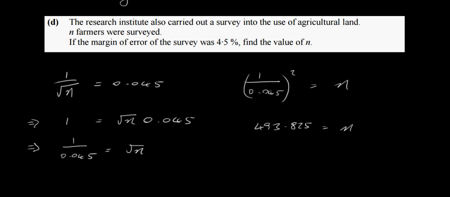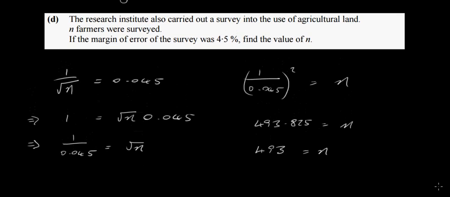Now it says n farmers were surveyed, so you can't survey 0.825 of a farmer. So your answer here is really, in this case, I would think 493 here is fine. 493 farmers. Okay, and that's really it for this particular paper question.